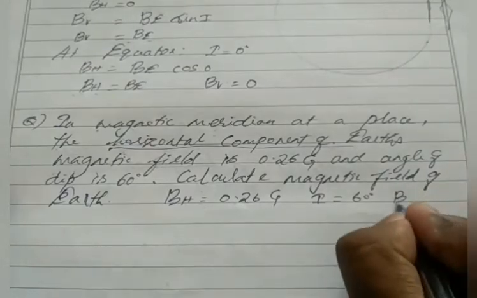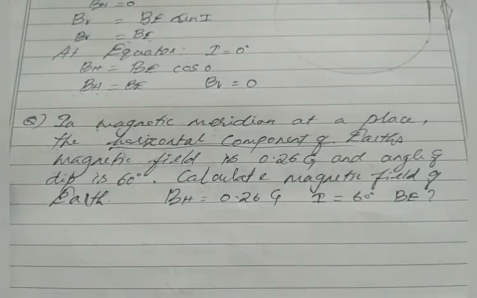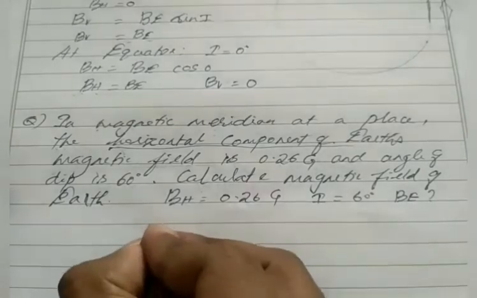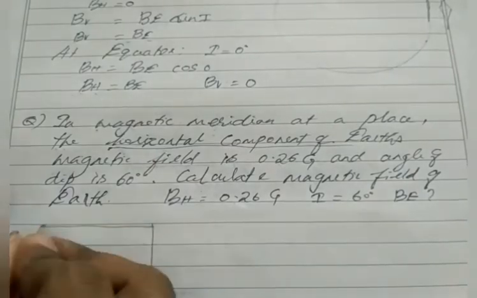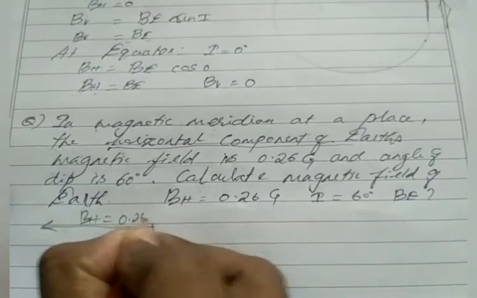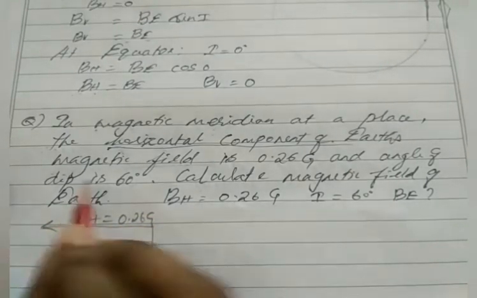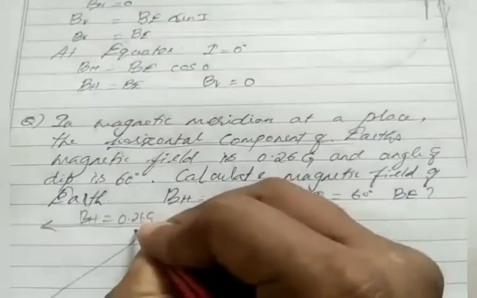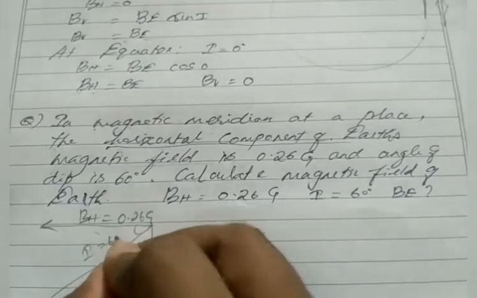If we draw a diagram for this, we get somewhat like this. This is the horizontal component, which is given as 0.26, and our magnetic dip is given. So this is the magnetic compass, and this angle is given as 60 degree.